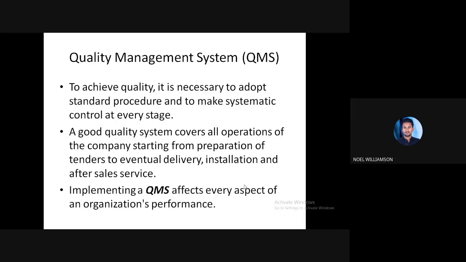Now, a good quality system covers all operations of the company, starting from the preparation of the tender to eventual delivery, installation, and after sales service.